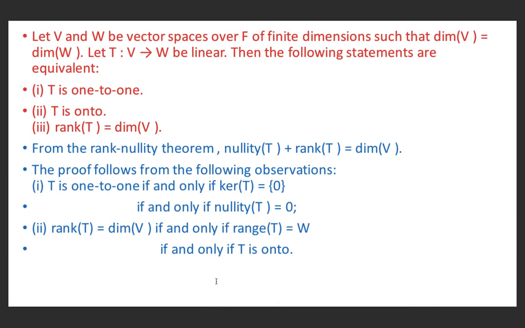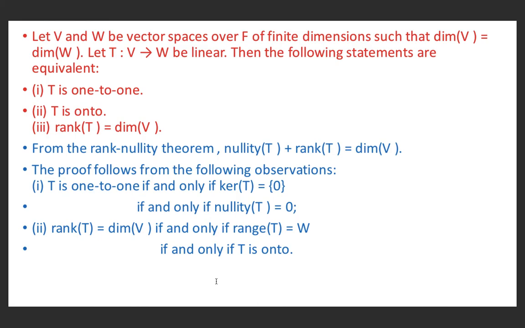Now let V and W be finite dimensional vector spaces over a field F, such that dimension of V equals dimension of W. Let T be a linear mapping from vector space V to vector space W. Then the following statements are equivalent: T is one-one, T is onto, and rank of T equals dimension of V.